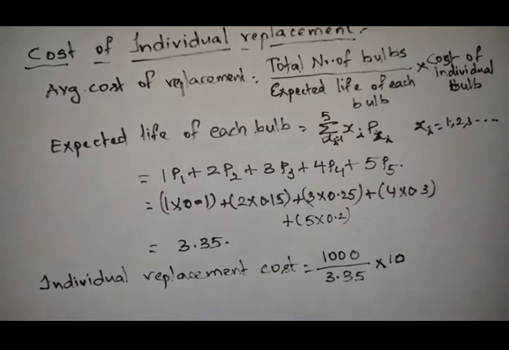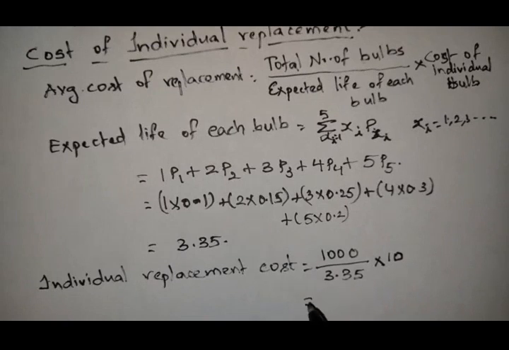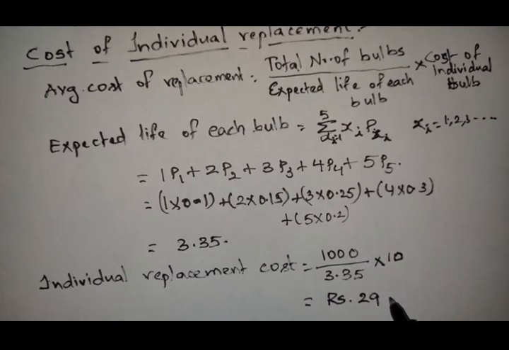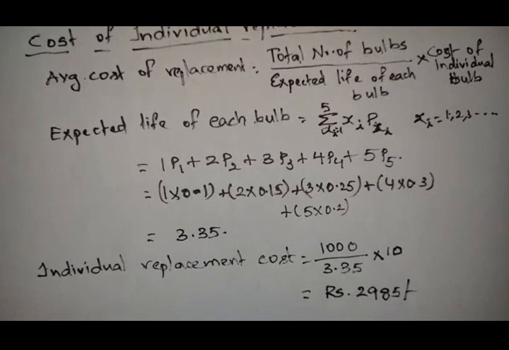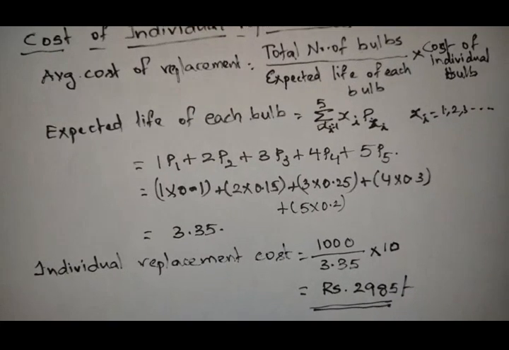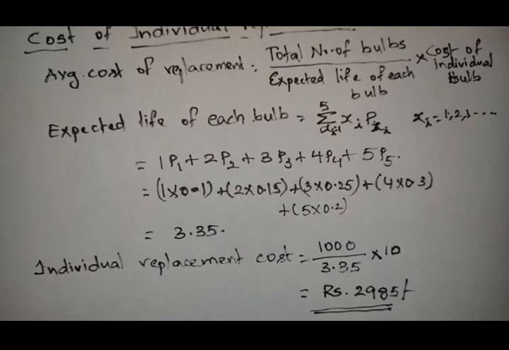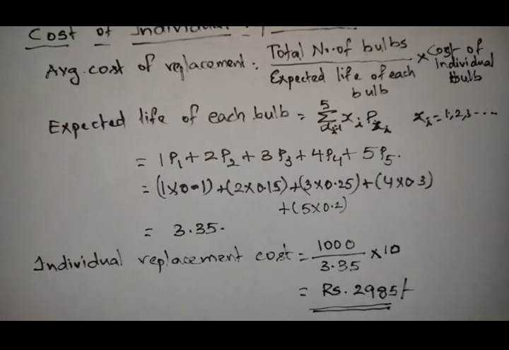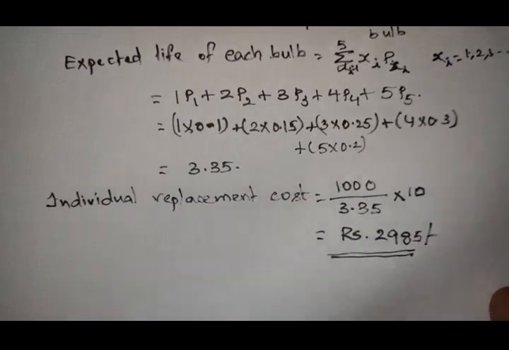If you work this out, you will get rupees 2985. This is the cost of individual replacement. Now let us find the cost of group replacement and compare those two costs, and finally give a decision for this problem. So now I am going to find the cost of group replacement.